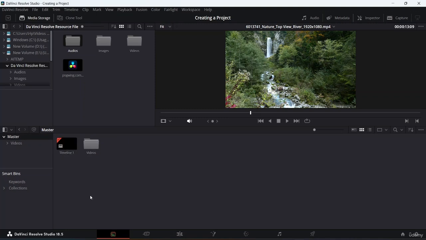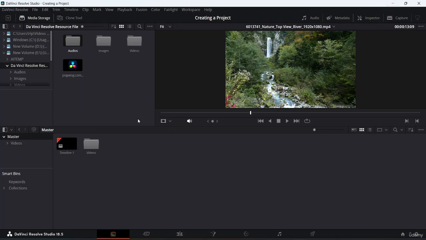Okay, so in one particular project, you can have multiple timelines, but in one timeline, you can't have multiple projects. So to understand the timeline, you need to understand it as a chapter of a book. Okay. So a book can have multiple chapters, but a chapter can't have multiple books. So that is the simplest example which I can give you over here.